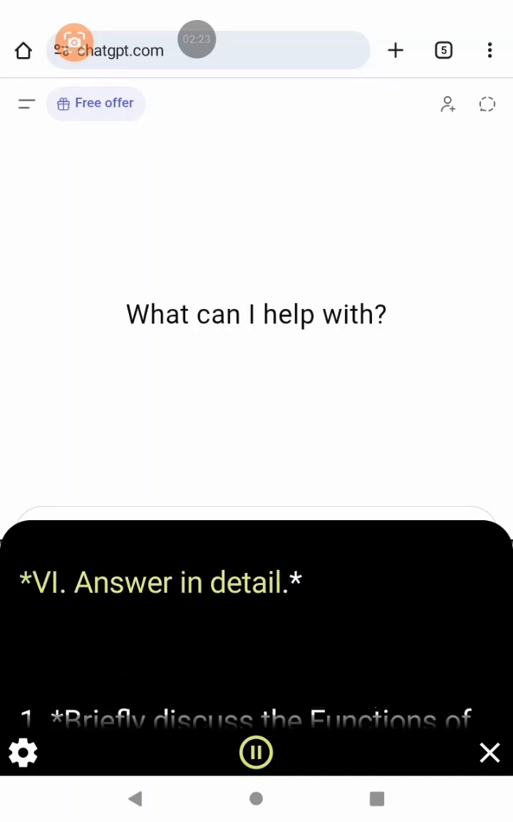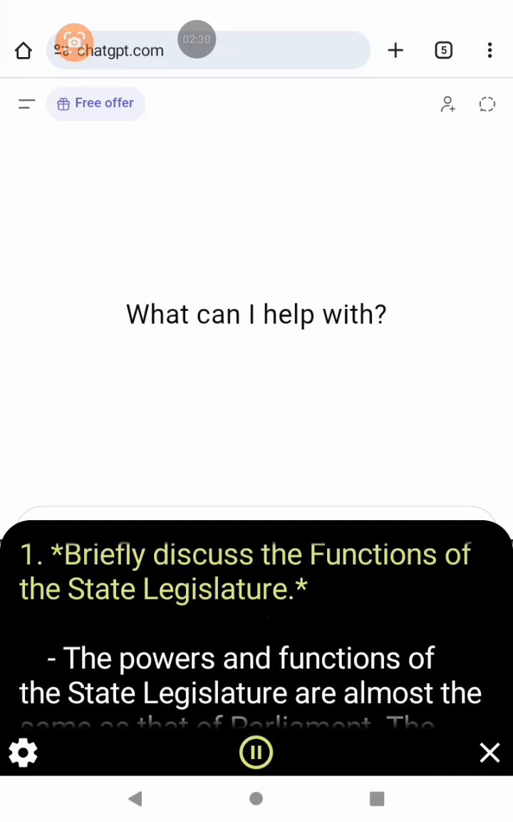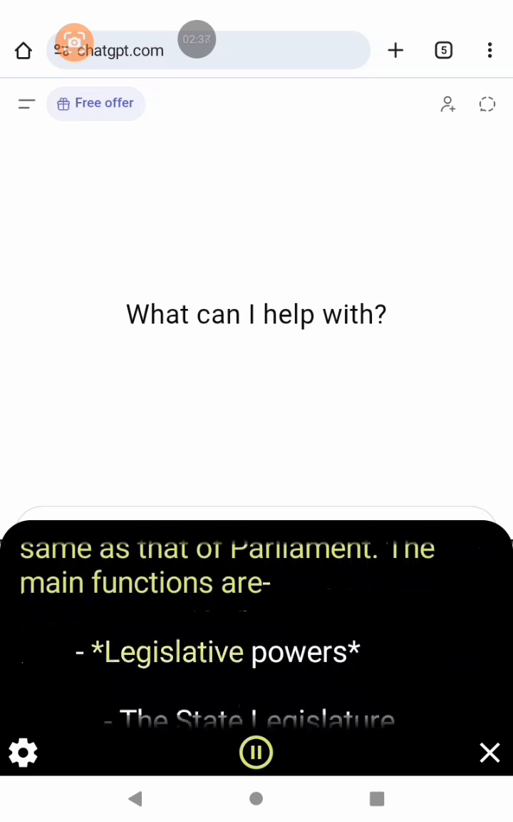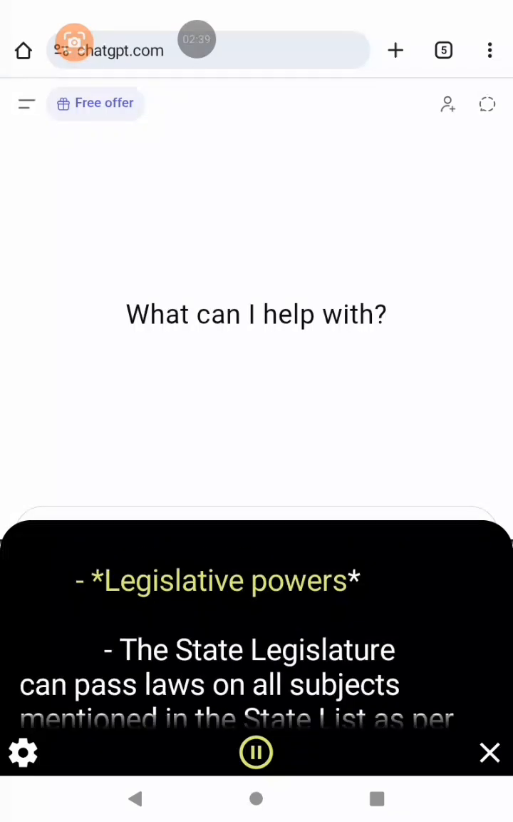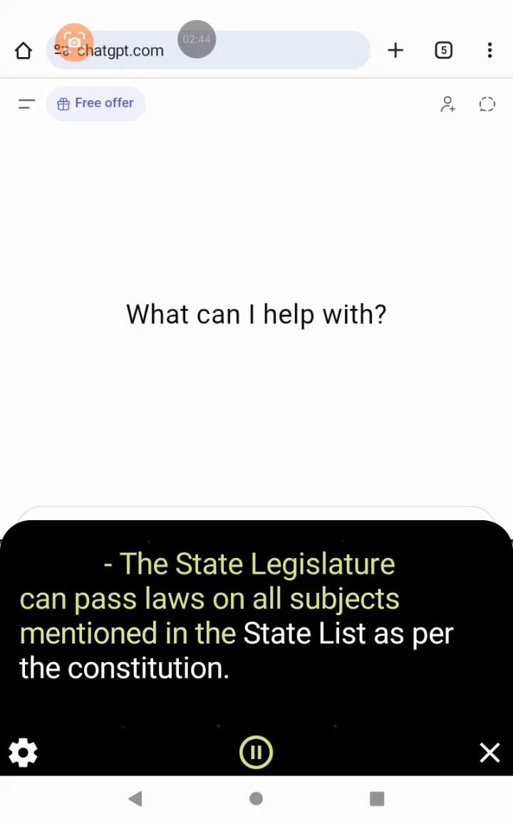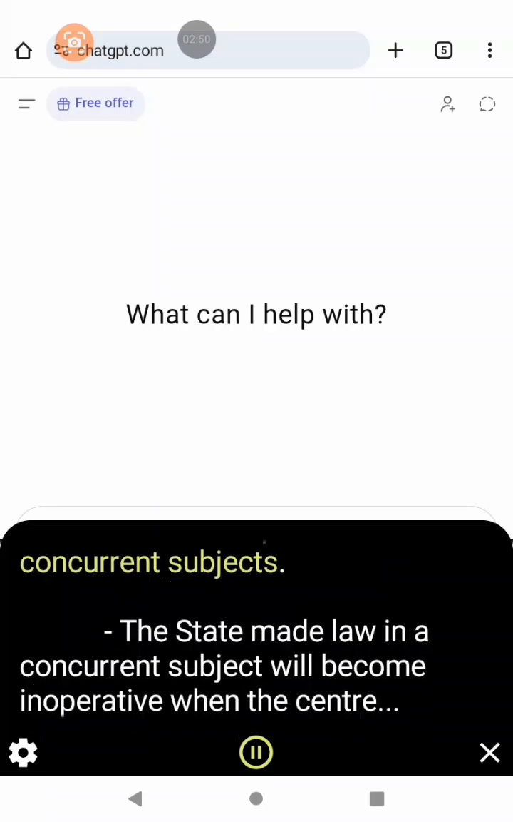Answer in detail. 1. Briefly discuss the functions of the state legislature. The powers and functions of the state legislature are almost the same as that of Parliament. The main functions are legislative powers. The state legislature can pass laws on all subjects mentioned in the state list as per the Constitution. It can also pass laws on concurrent subjects.